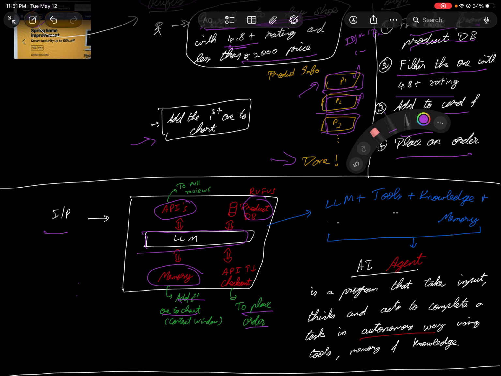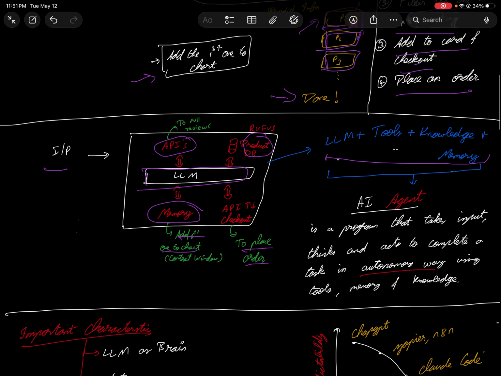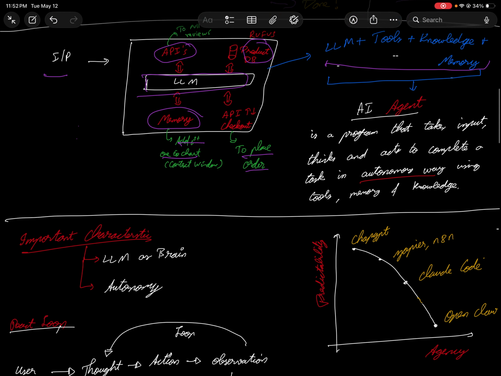So basically, all this combined is called an agent. In words, we can say it is a program that takes input, thinks, and acts to complete a task in an autonomous way, using tools, memory, and knowledge. So hope this is very clear.